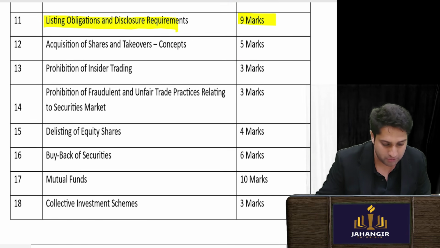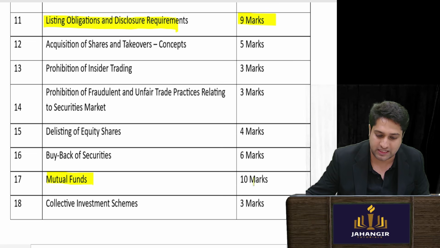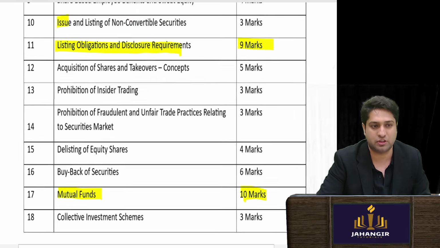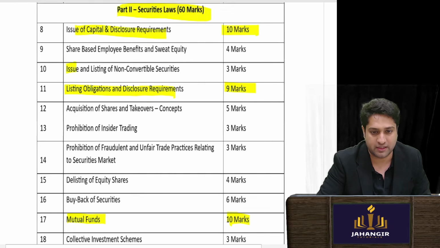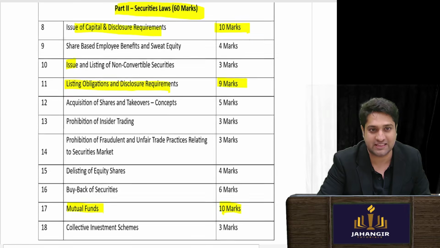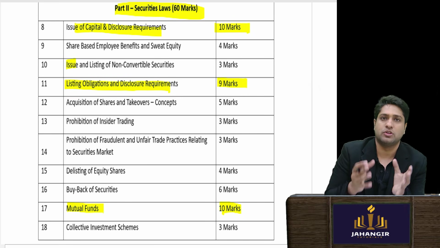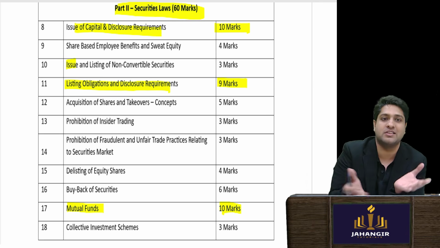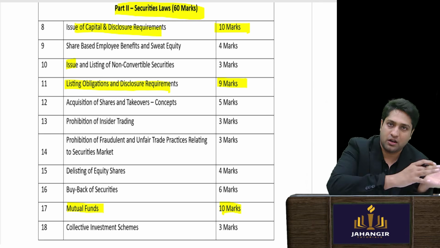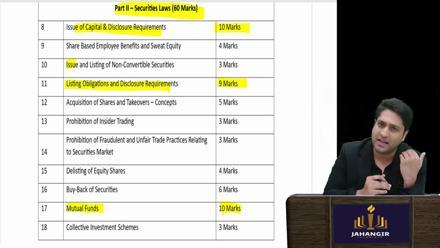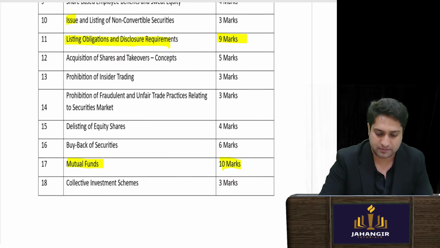Then if we go to your mutual funds, very important because they ask sums also. So this is your entire screenshot you can take, which is of the exact 60 marks bifurcation I have made and given to you all. I've been teaching for over 12 years now, so I know the importance of knowing each chapter's weightage that they have asked throughout attempts.